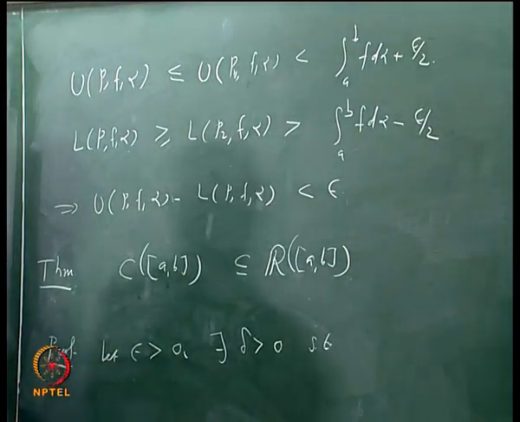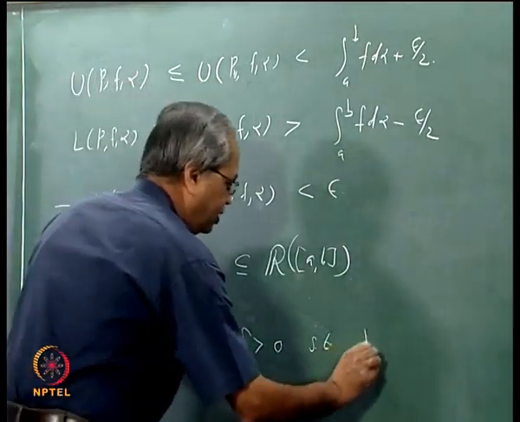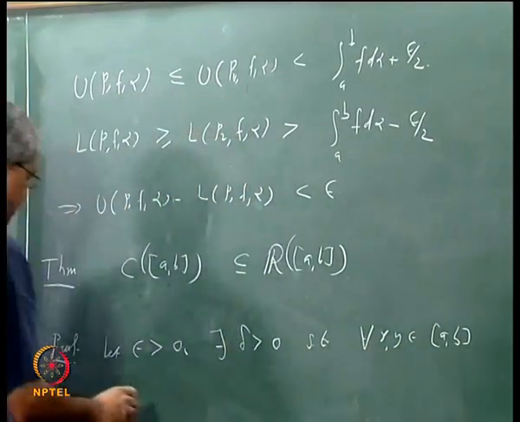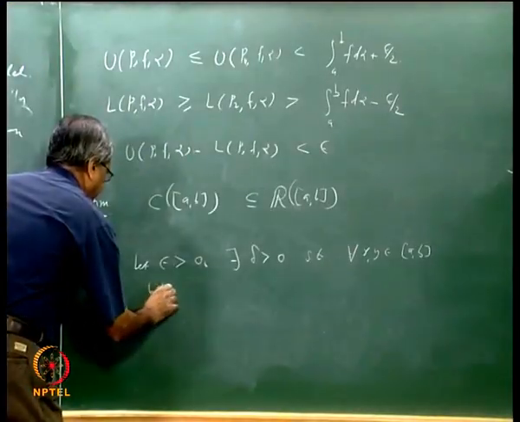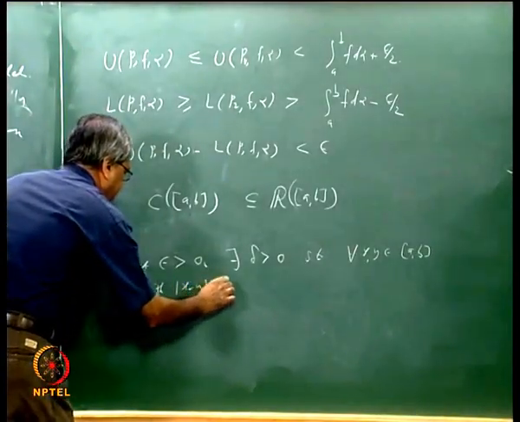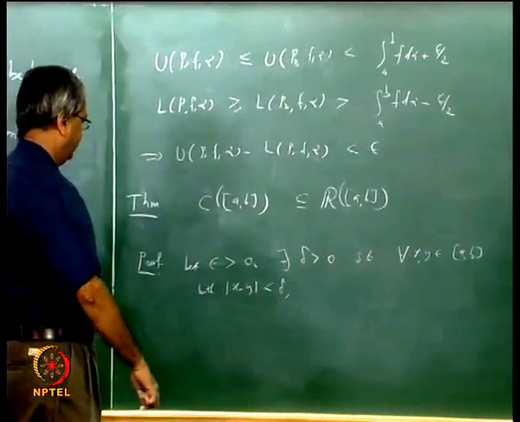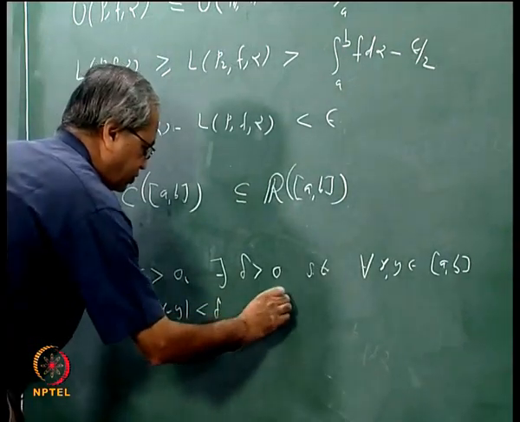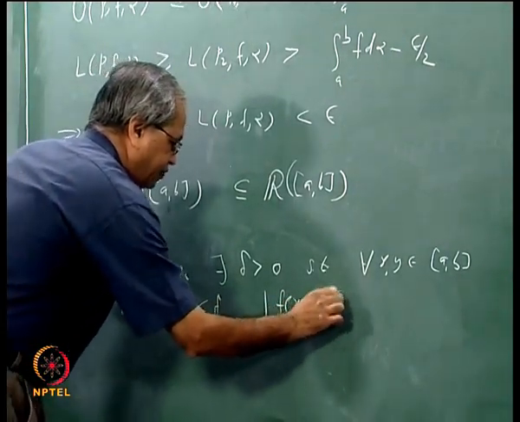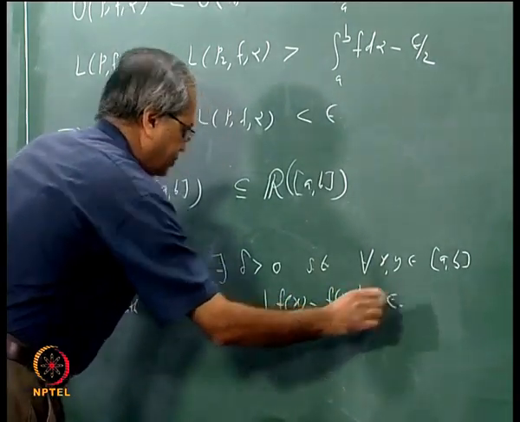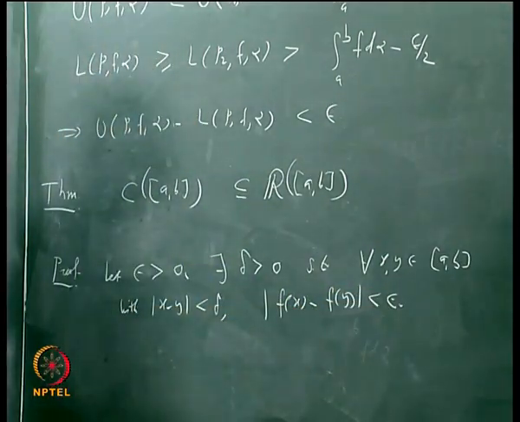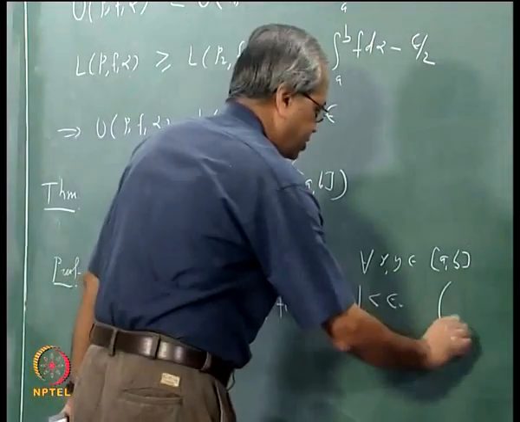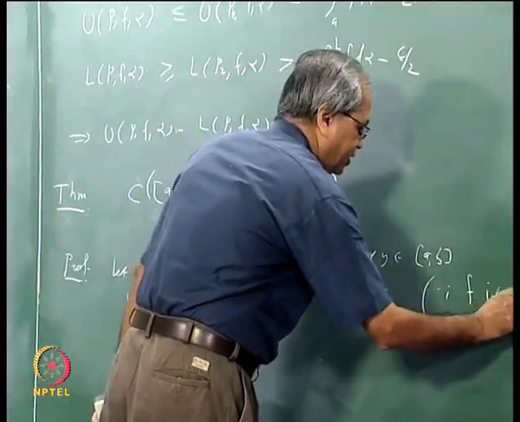There exists delta bigger than 0 such that for all x, y in [a, b] with mod of x minus y less than delta, mod of f(x) minus f(y) is less than epsilon. This is because f is uniformly continuous on [a, b].